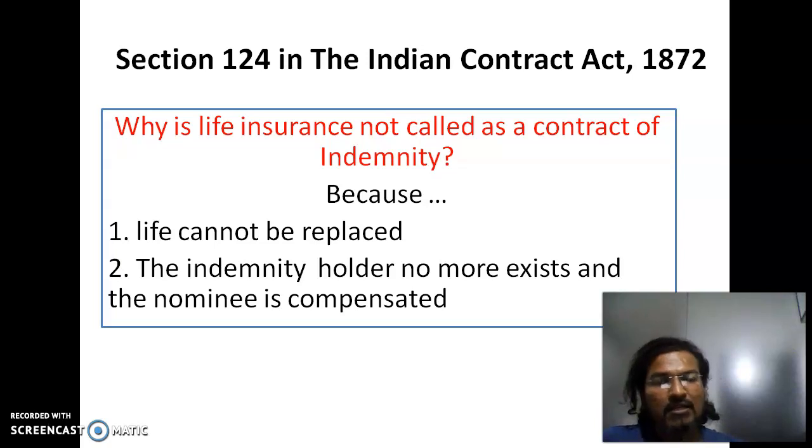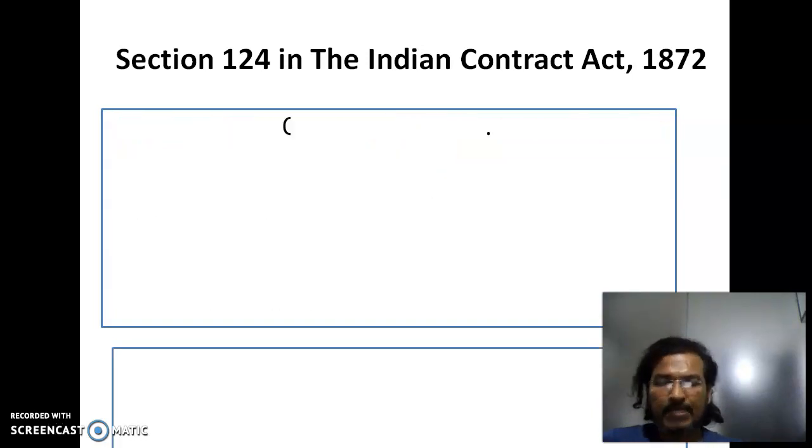But in life insurance, the indemnity holder himself is not living. He is no more. So due to these two reasons, life insurance is not categorized as a contract of indemnity.